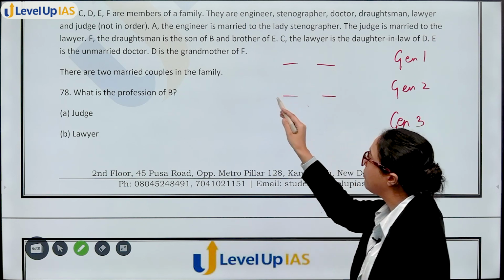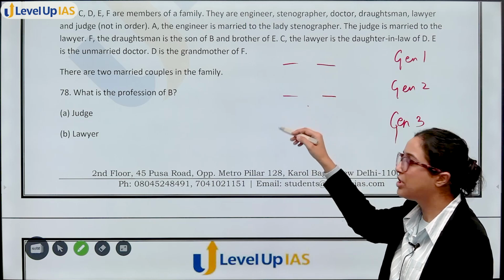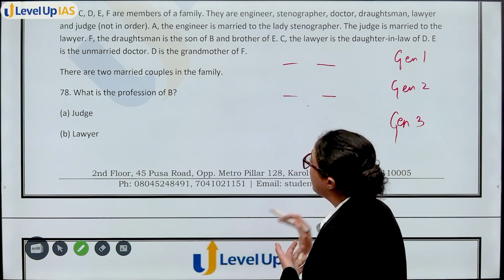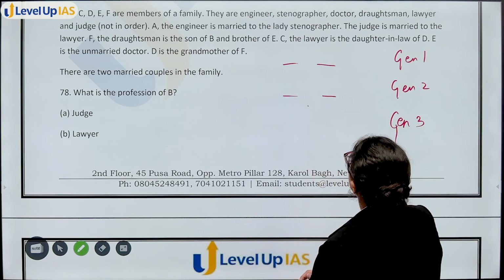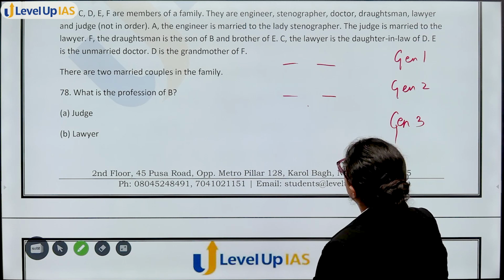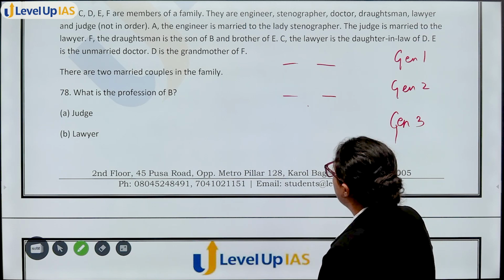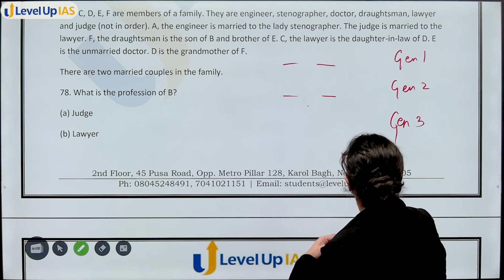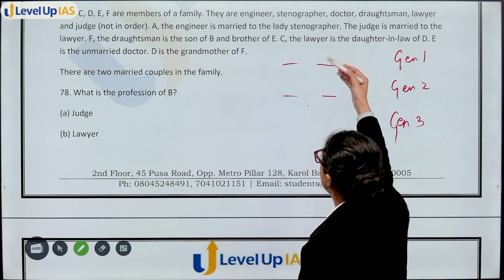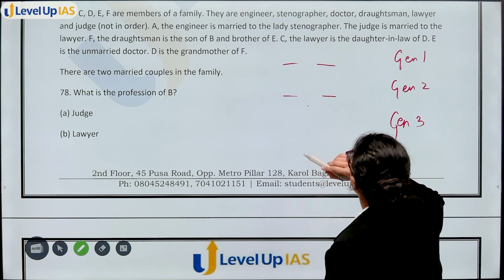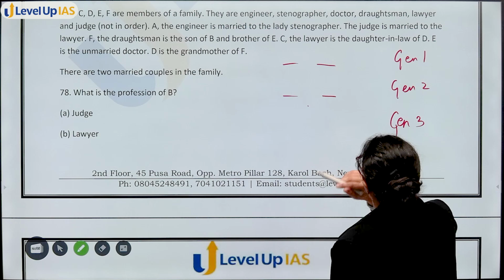Obviously, the couples will be in 1 or 2 generation, right? So, now we will start with the question. A, the engineer, is married to lady stenographer. Okay, but we don't know whether A is of generation 1 or generation 2. Then A is married to lady stenographer.